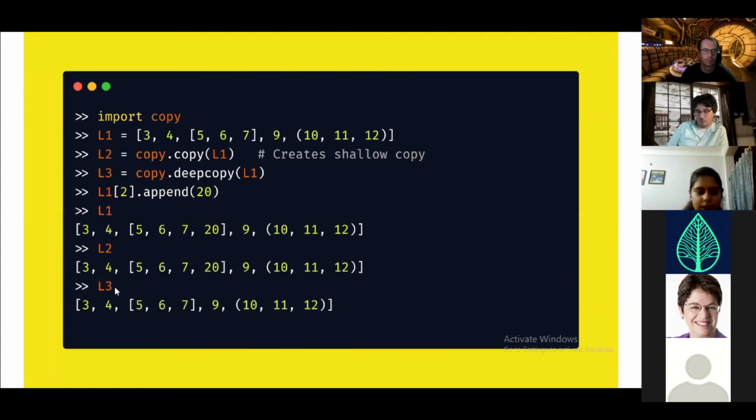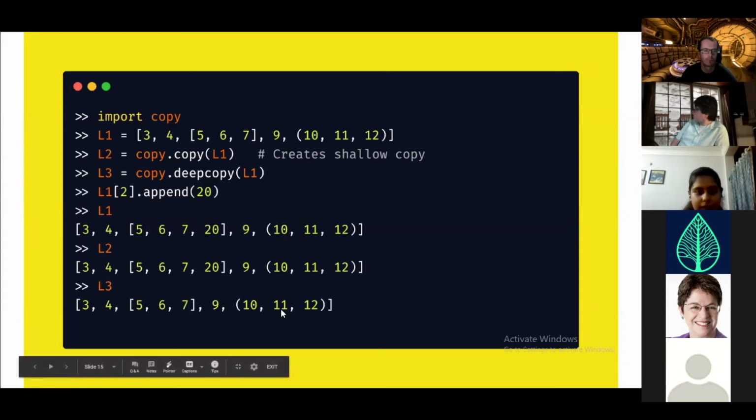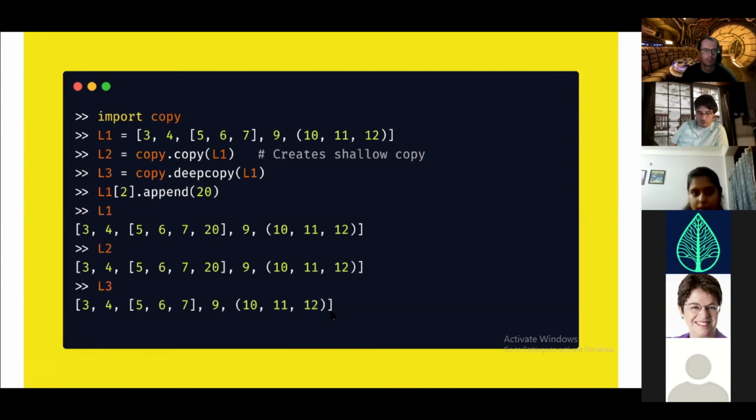And when you check the output for L3, you would observe that the change does not get reflected. The reason the change is not getting reflected is, as we learned, the memory address of the embedded objects is different in deep copying. So this was one of the examples of working out with shallow copying and deep copying.